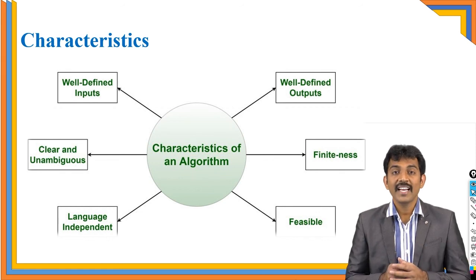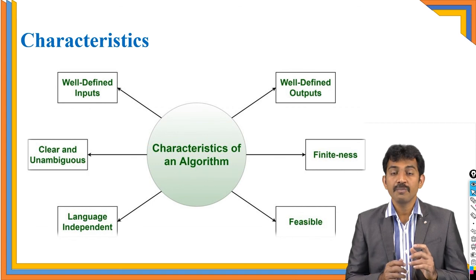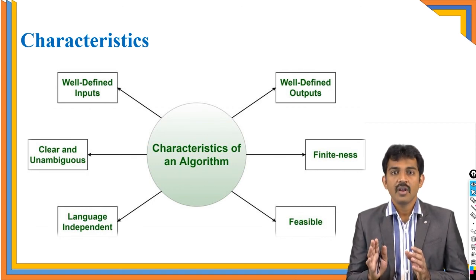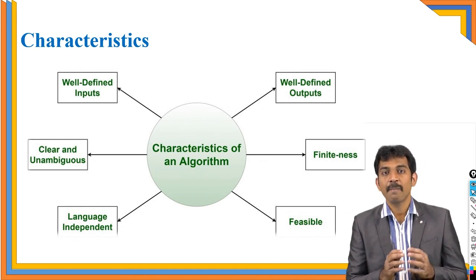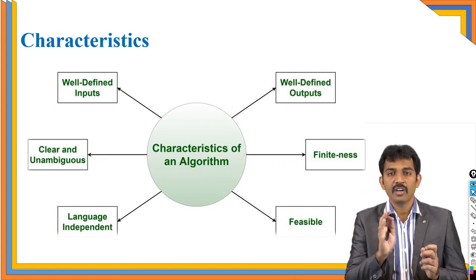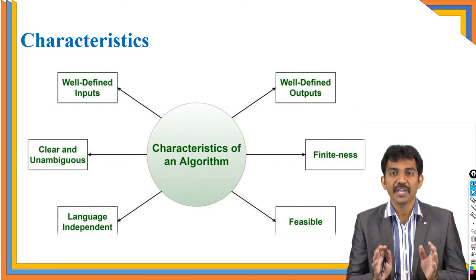The next characteristic is clear and unambiguous. Every step should be very clear. It should not create any ambiguity. Reading means you should read the data. Don't create a mess here. Only write what the particular instruction requires, without ambiguity. That is very, very important.